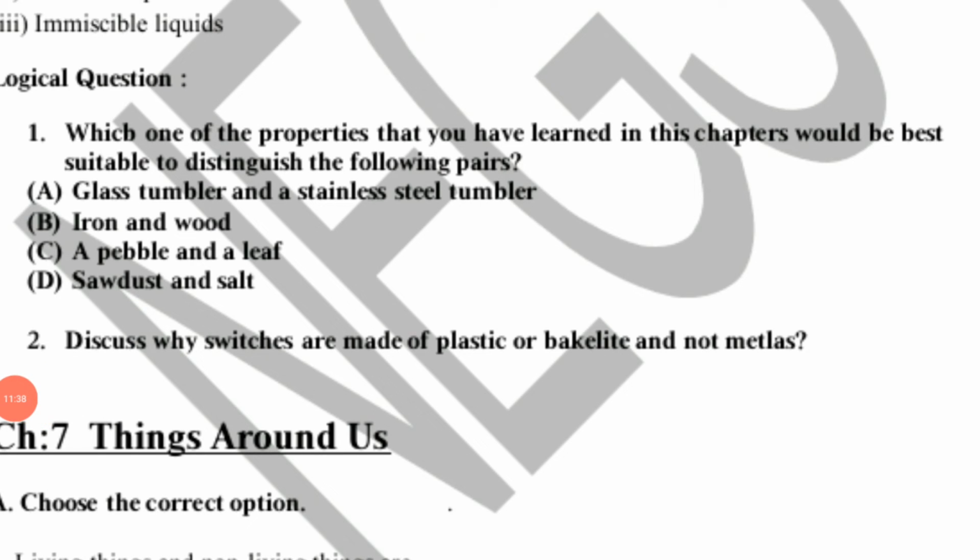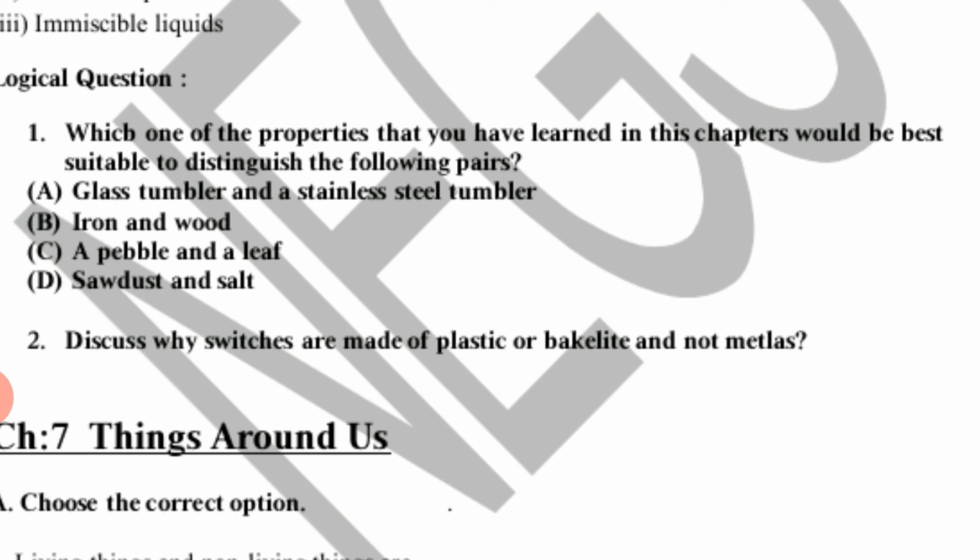Now in the logical question, first question is, which one of the properties that you have learned in this chapter would be best suitable to distinguish the following pairs? That means here we are given glass tumbler and stainless steel tumbler. So what we have to do, we will divide in 2 categories. So if we discuss question A, glass tumbler is an insulator of electricity, right?